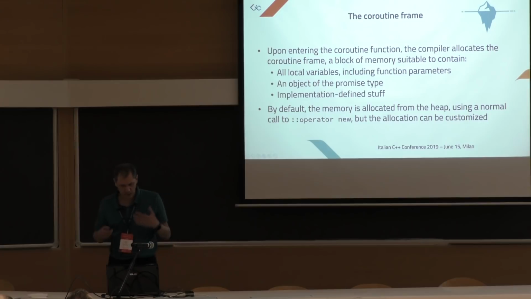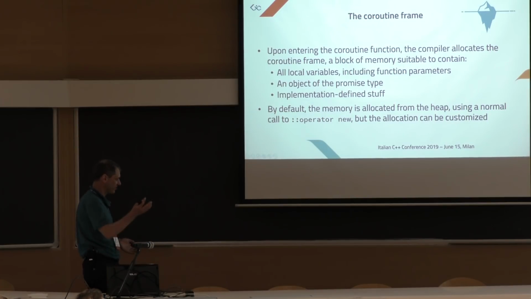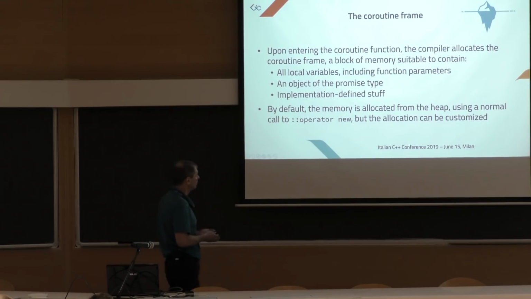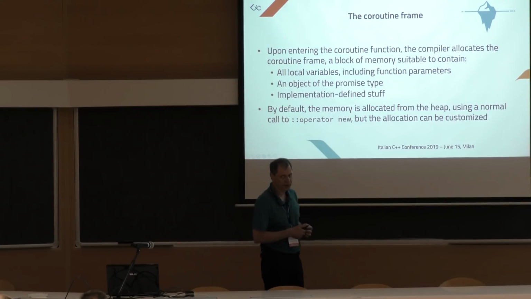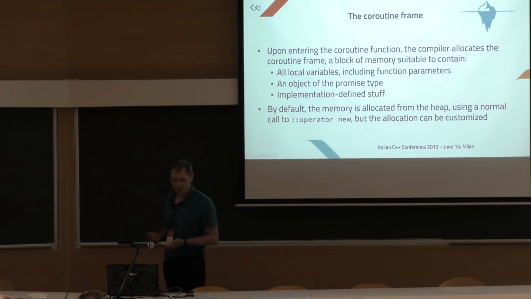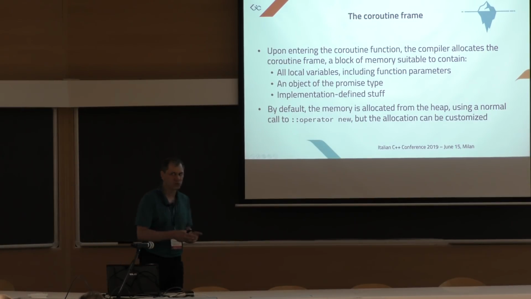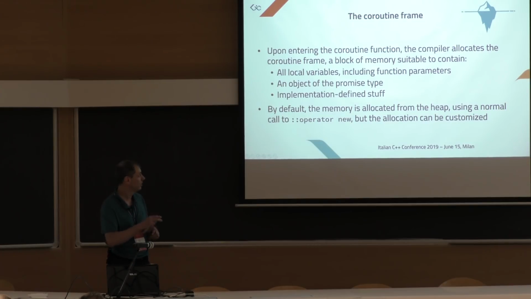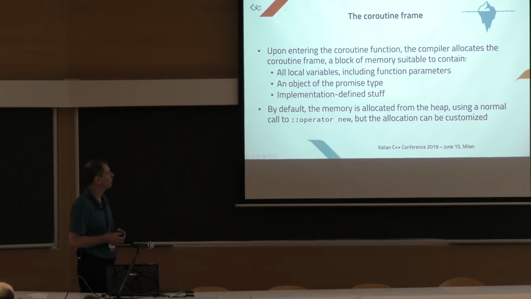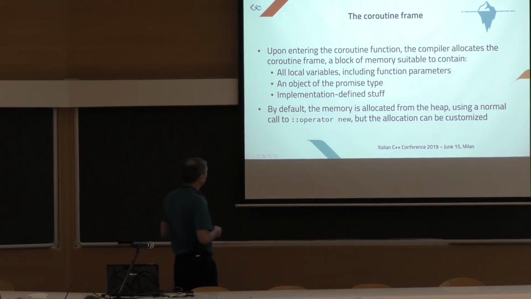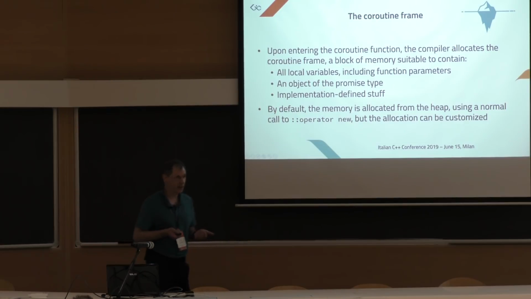Okay, what happens now? We have selected the promise type. The compiler allocates what is called the coroutine frame. The frame of the coroutine can't be allocated on the stack, because otherwise it would be impossible to suspend and resume, because of how the stack works. So the coroutine frame must be allocated somewhere else.